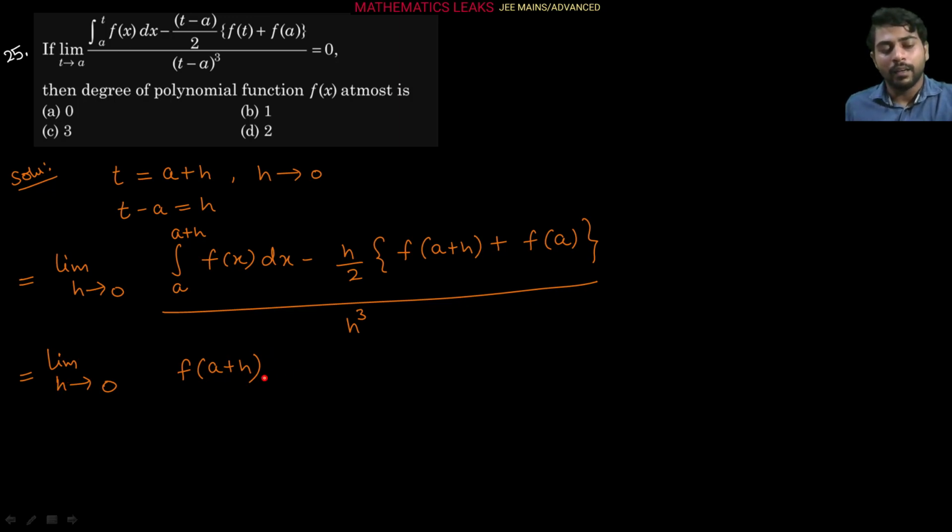Minus lower limit we put here, f(a) into the derivative of a with respect to h. Since a is constant, its derivative is 0, so no need of writing.